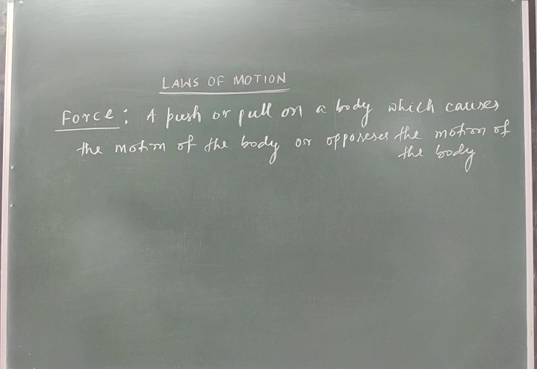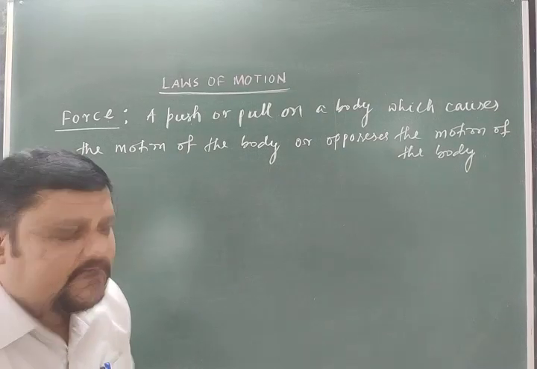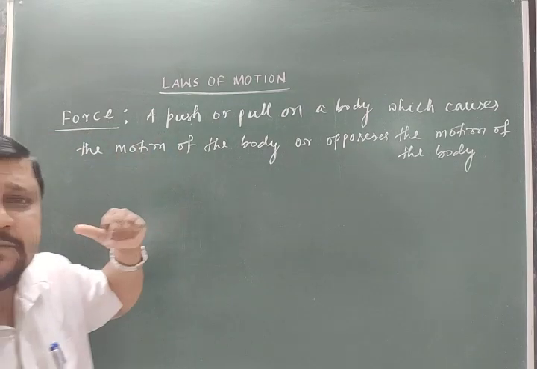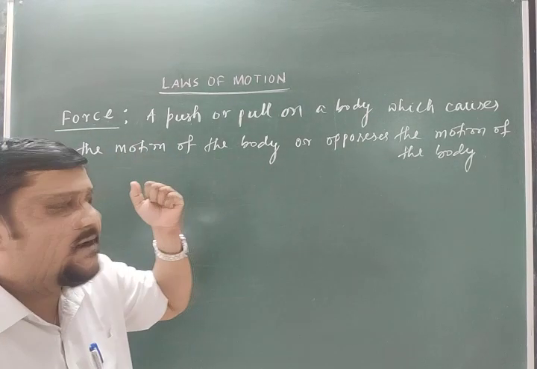It is the push or pull on the body so that it causes the motion of the body or opposes the motion of the body. It means it is the combination of two things.